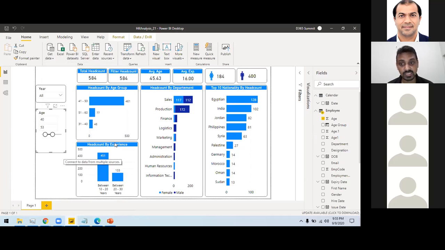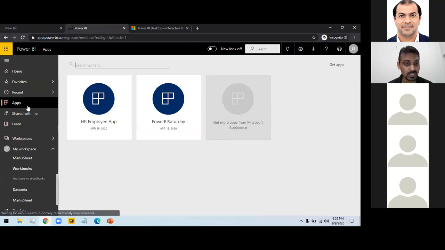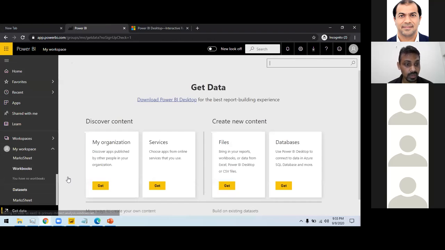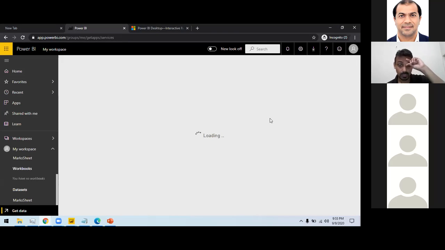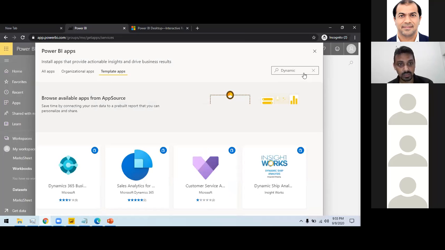So I can show you the AX thing here, or I can also show you some of the apps available. If I go here, get data, you can connect to the service. So you have this option of connecting to Dynamics. You will see different apps related to Dynamics. Some of the apps are published by Microsoft, some are available from other vendors as well.